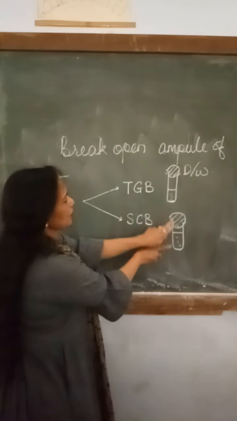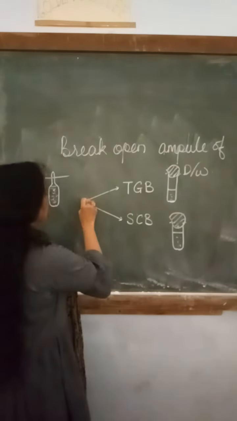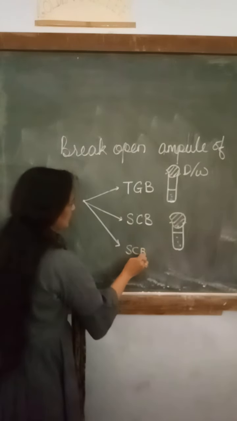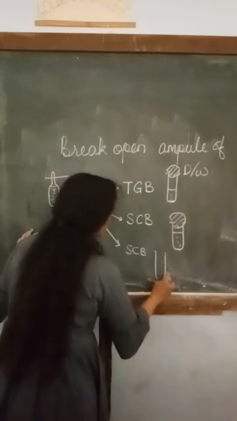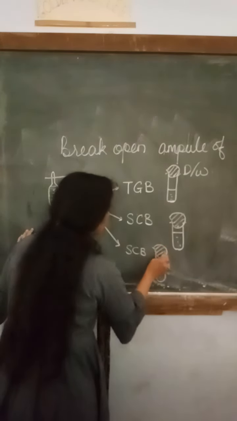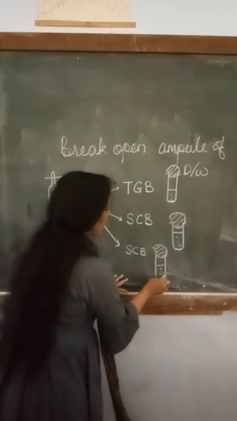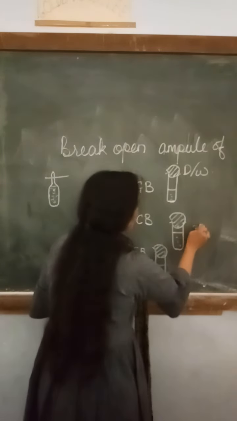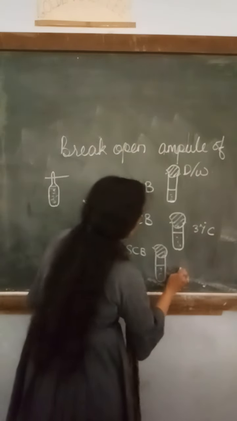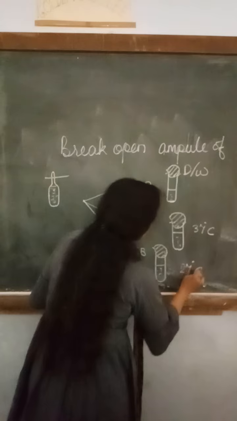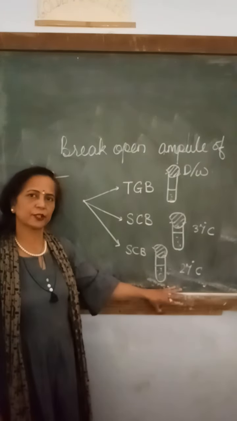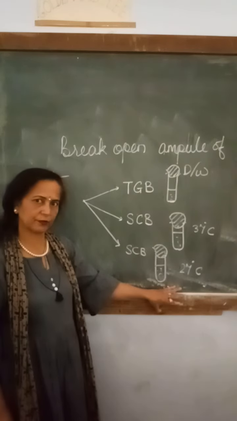Now the third one will also be inoculated. Why? Because one we are going to keep at 37 degrees centigrade for checking of bacterial contamination, and one we are going to incubate at a lower temperature, that is room temperature, for the detection of fungal spores or fungal cells.